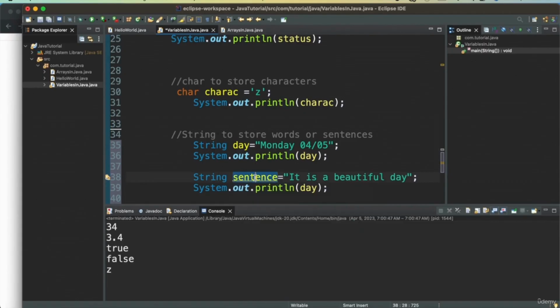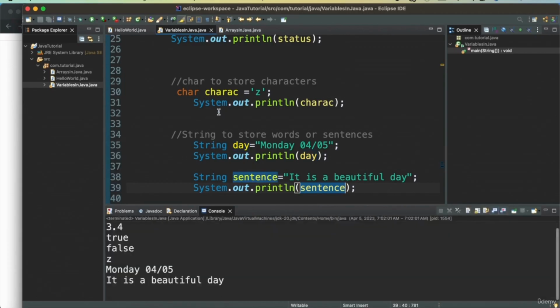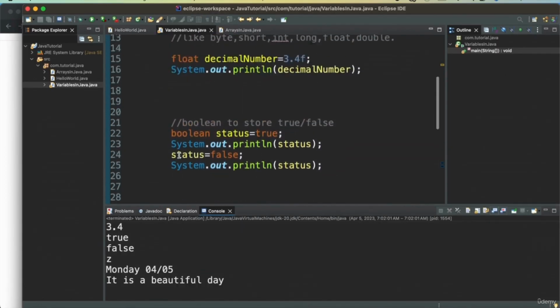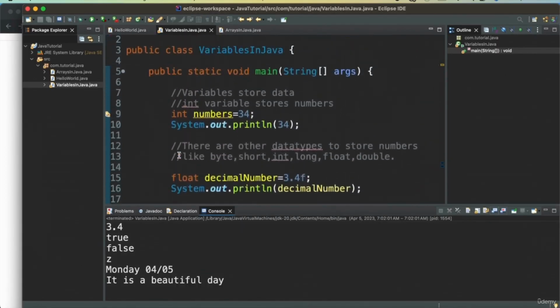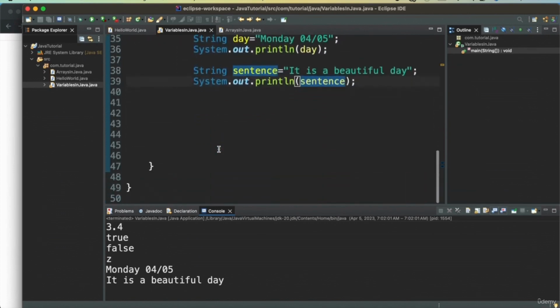I'll just say it's a sentence, and I can go and print the sentence here. As you see, this sentence got printed. So this is how you define different data types in Java and how you can print them.